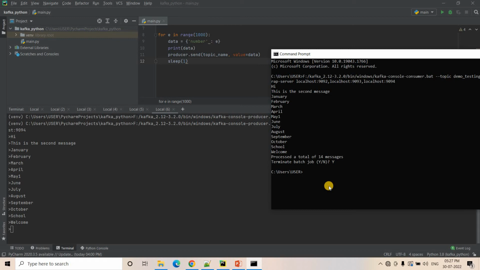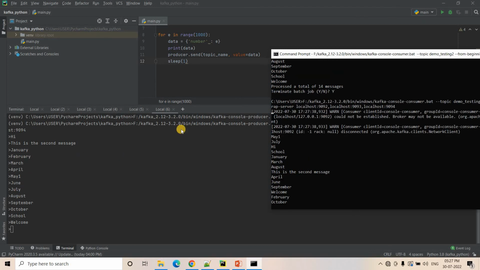If I start my consumer, in our previous video we have seen when we started our multiple server Kafka cluster but had not enabled replication, then if one server is down, whatever data is present in that server, we were not able to get when starting a new consumer, right? But this time replicated data is present in different servers. So if I just start running this particular consumer, here we will see the same thing.